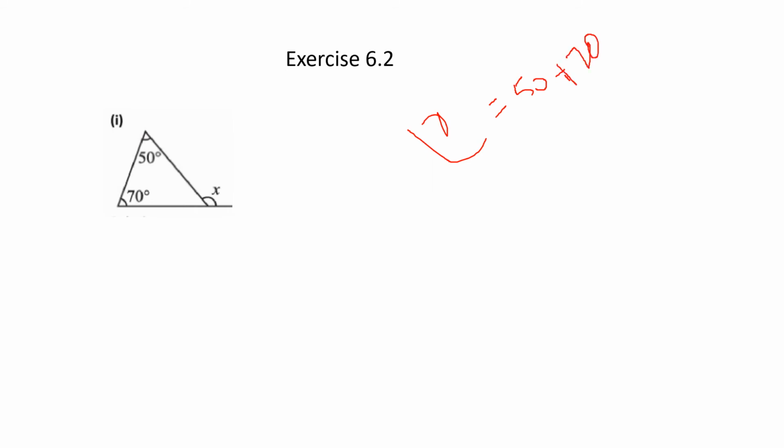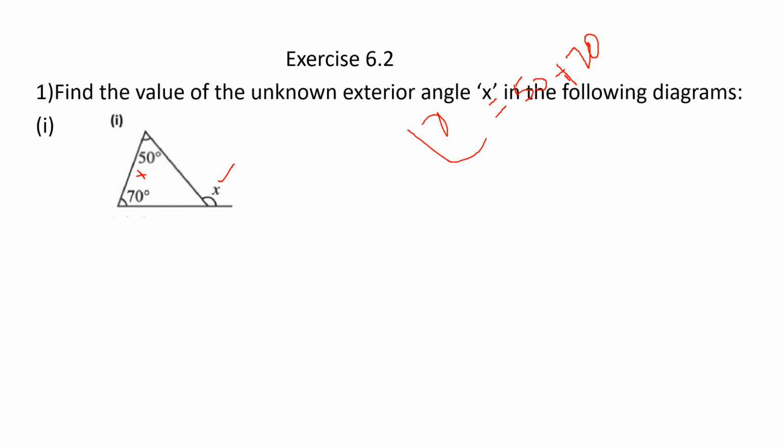50 plus 70. How are you writing 50 plus 70? Because you know angle x is an exterior angle, so the exterior angle will be equal to 50 plus 70. These are the opposite interior angles. Okay, so find the value of the unknown exterior angle x in the following diagram.